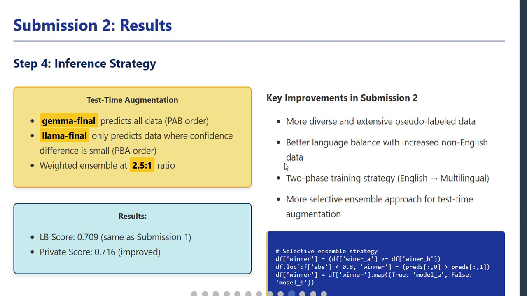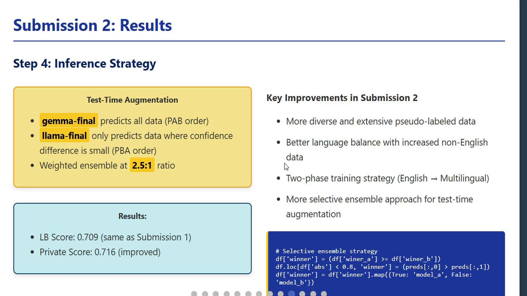The results showed the same leaderboard score of 0.709, but an improved private score of 0.716, which secured their second-place finish. The key improvements in this submission were more diverse pseudo-labeled data, better language balance with increased non-English data, the two-phase training strategy, and their more selective ensemble approach.